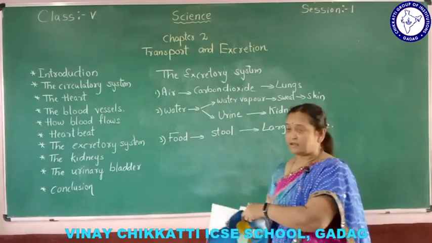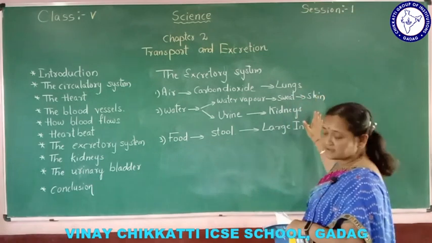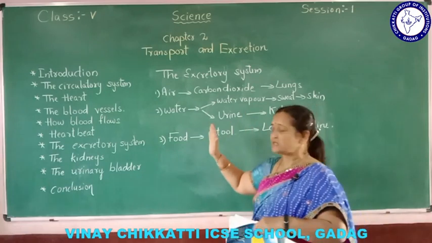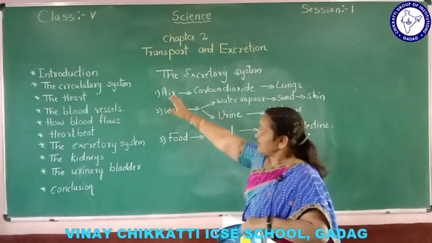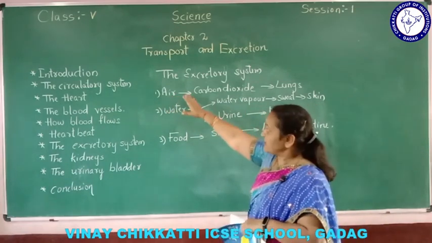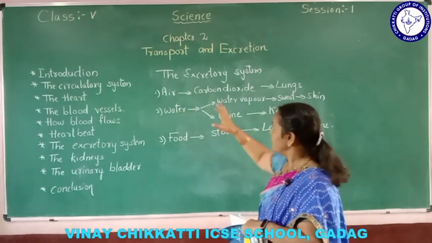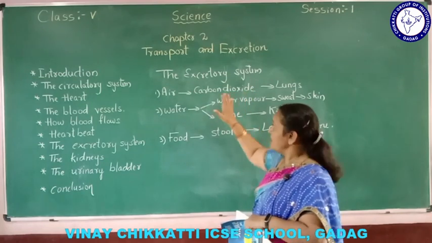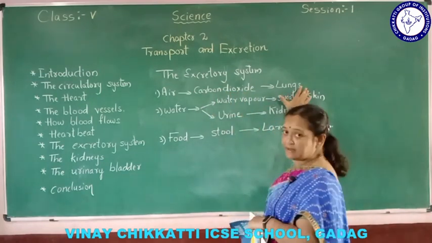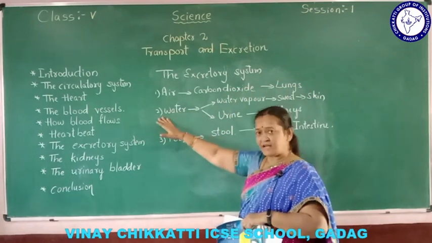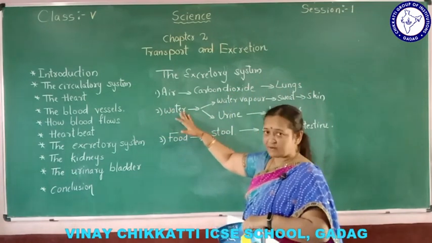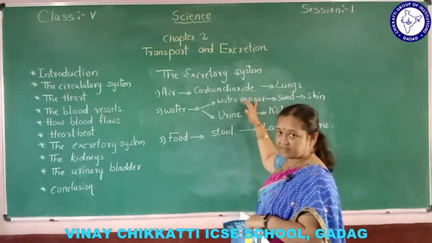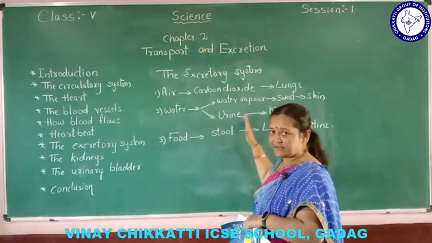Now check here, four different organs help us throw out the waste products of our body. When we take air, after taking oxygen from the air, carbon dioxide is released. Carbon dioxide is a waste product and it is removed with the help of lungs. We drink water. Water is used in our body for digestion. Then water vapors are removed. Urine is a waste product.